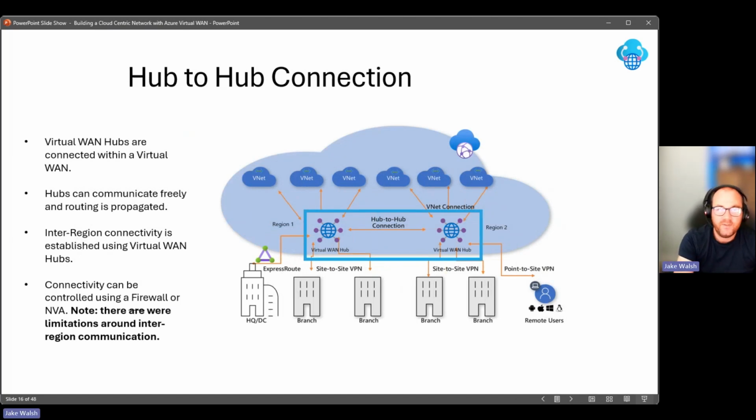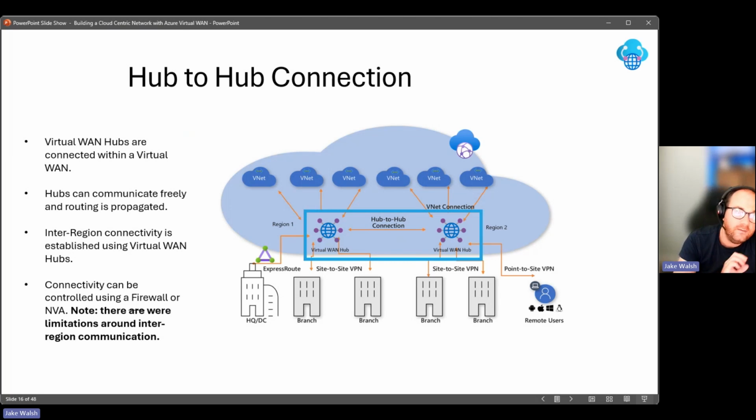So I've just talked about the hub-to-hub connection, so I preempted myself a little bit there, but those Virtual WAN hubs are automatically connected within a Virtual WAN topology. So hubs can communicate freely, and the routing is propagated by Virtual WAN. Inter-region connectivity, so for example, connecting region A to region B and vice versa, is established using those hubs. And those spokes that then connect to those hubs can communicate across that topology.